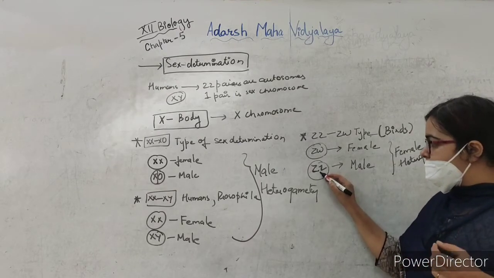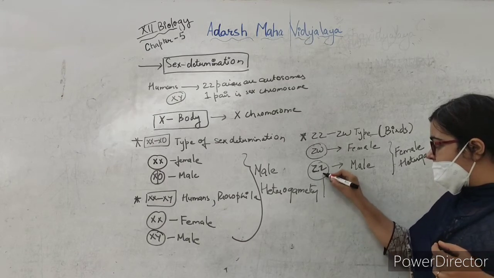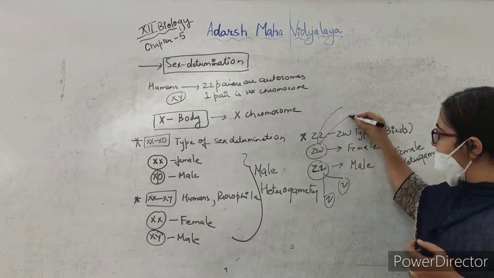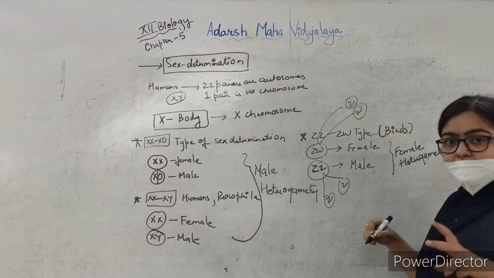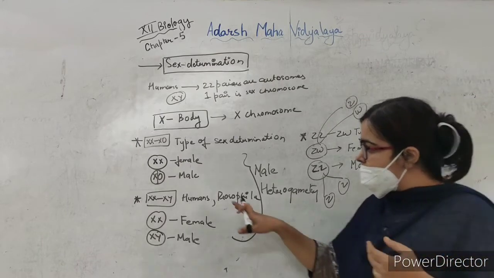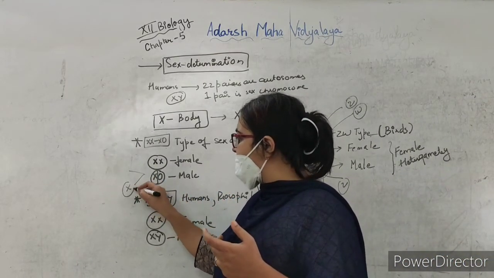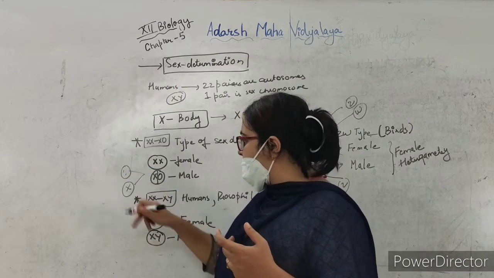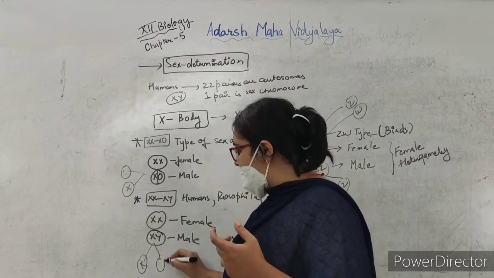So this is Z and Z, so it will produce the same type of gametes, okay, but here the female will produce Z and W type of gametes, two different gametes. If we see here, this male will produce a gamete with an X chromosome and another with an O chromosome, that is, no chromosome at all, and here the male will produce an X gamete and a Y gamete.